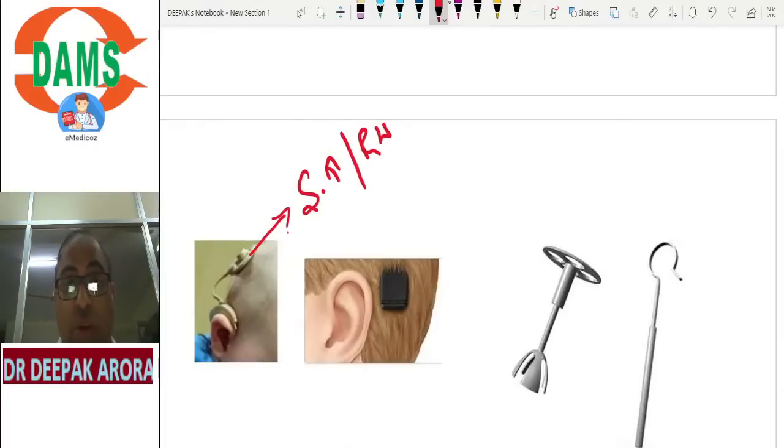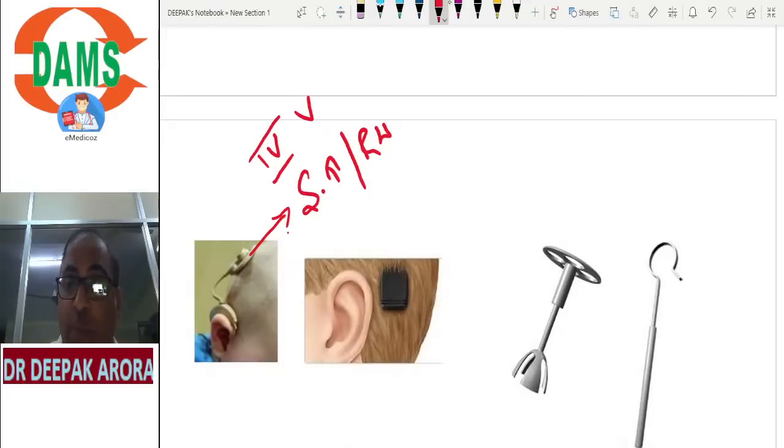Just remember this point. What is the contraindication of cochlear implant? Michel aplasia. What is the most common indication? It is Mondini dysplasia. And where do you keep a brainstem implant? A brainstem implant is kept in the 4th ventricle. We keep it in the lateral recess of the 4th ventricle.